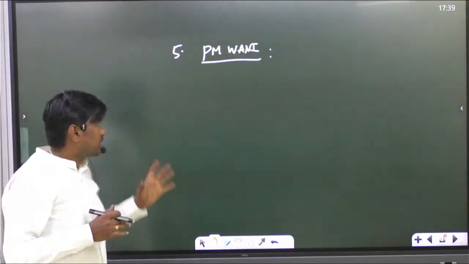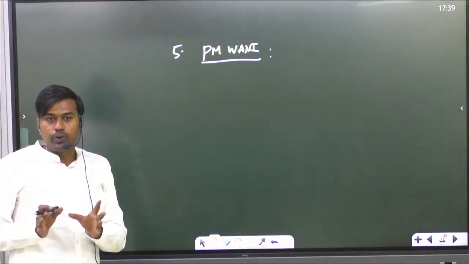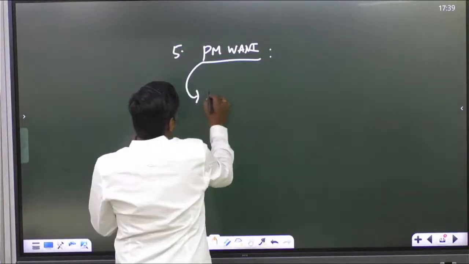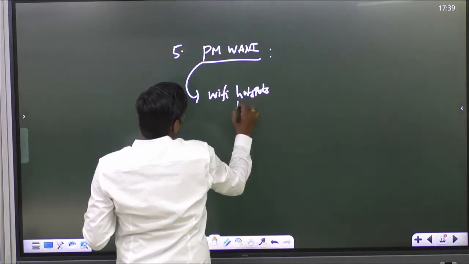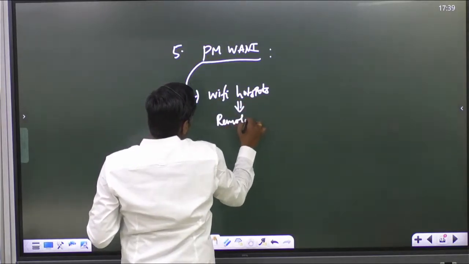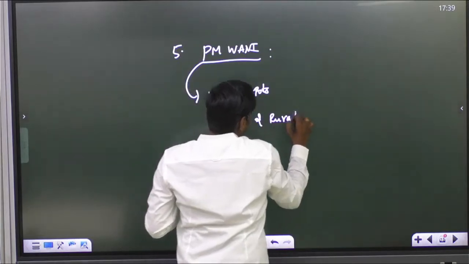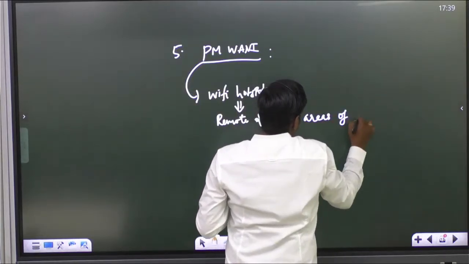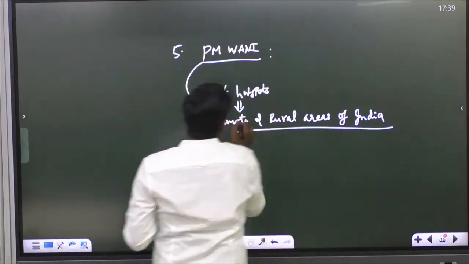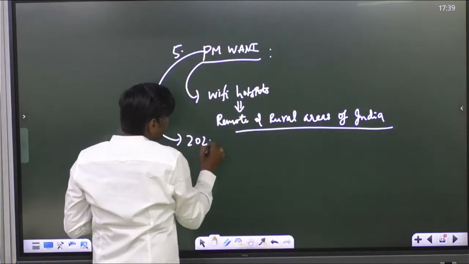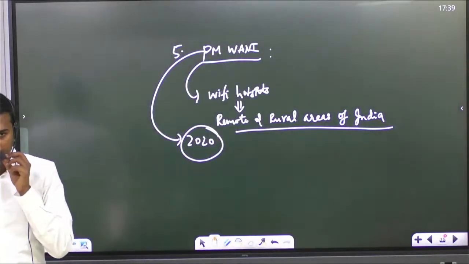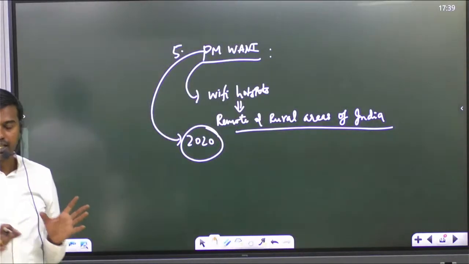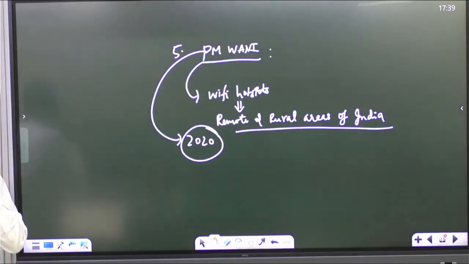This scheme, basically, as the name says, is a scheme mainly to create Wi-Fi hotspots. It will create Wi-Fi hotspots in remote and rural areas of the country. This scheme was actually started in 2020 only and is already functional. Then why are we discussing it now? It has made some progress, and some articles came in the last one week.